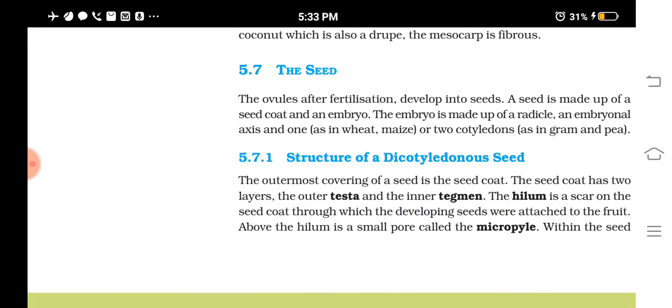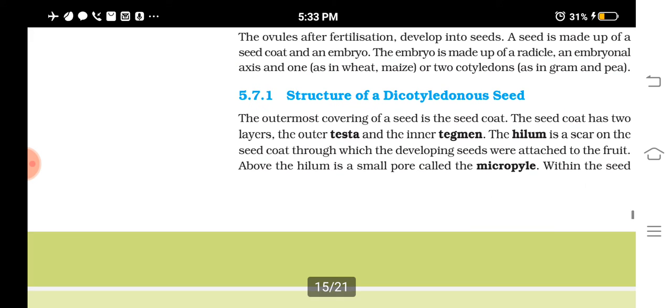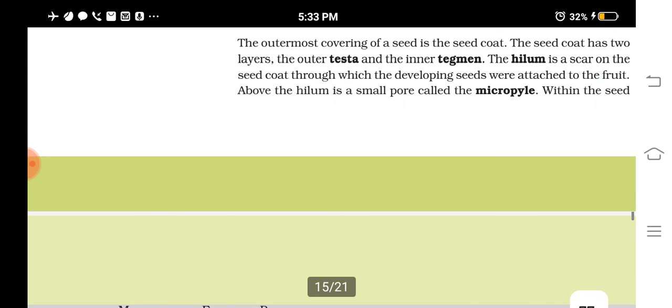Then we have studied the structure of a seed. The seed coat has two layers. What are they? Testa and tegmen. What is the hilum? The scar on the seed coat through which the developing seed was attached to the fruit. Just above the hilum you can see a small pore called micropyle.